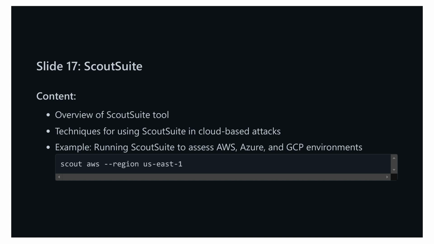When using Scout Suite, there are various techniques and strategies you can employ for cloud-based attacks and security assessments. This tool gives you a comprehensive view of your security posture by pulling in and analyzing your cloud configuration and services. For example, to assess an AWS environment, you would use the command scout aws --region us-east-1. This command targets the specific AWS region us-east-1 and generates a detailed report of any potential vulnerabilities or misconfigurations you may need to address.